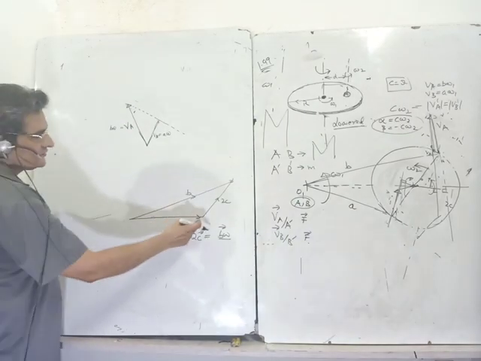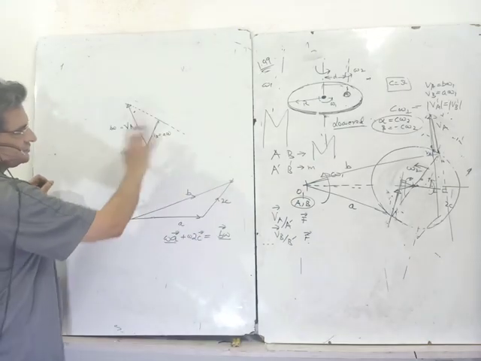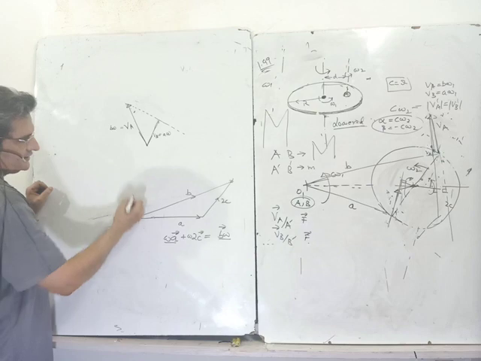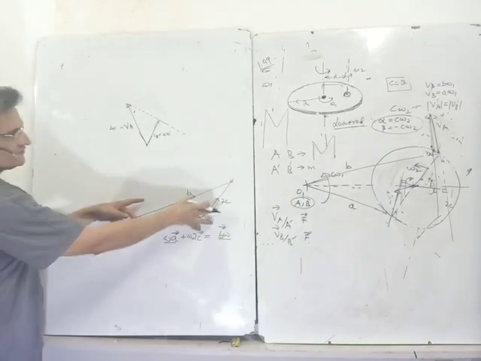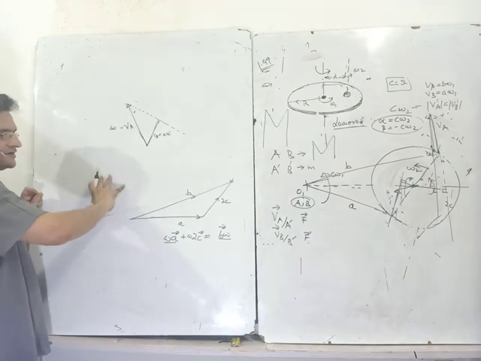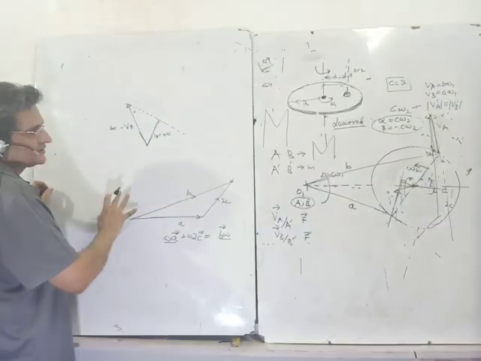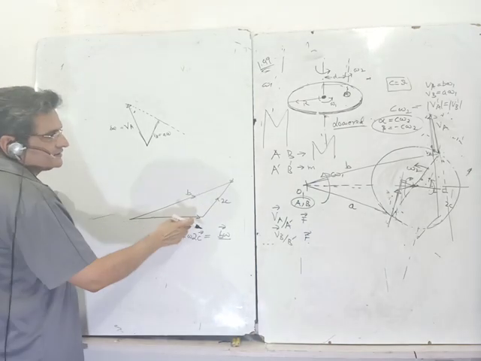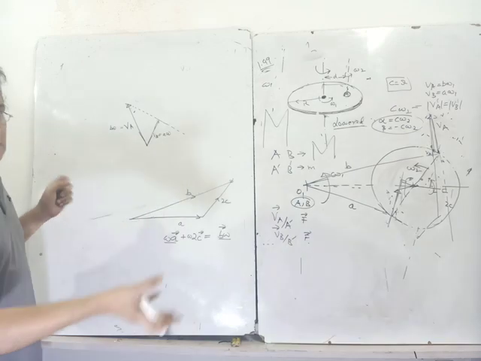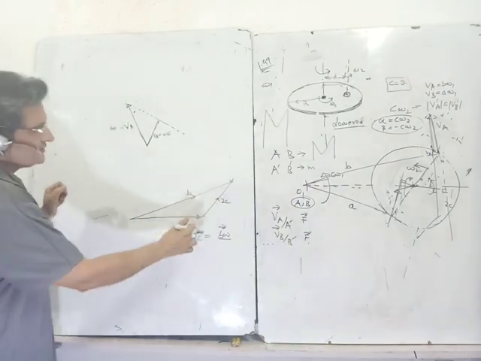So what I am getting, velocity is multiplied by omega and rotated. If I rotate the whole triangle by 90 degrees, each thing will rotate by the same. This is a fixed triangle. I just rotate the whole triangle by 90 degrees because my velocities are normal to this. That is why I rotate the whole triangle by 90 degrees. So the 2C which joins B and A will also rotate by 90 degrees, so that is why this will be perpendicular to this.